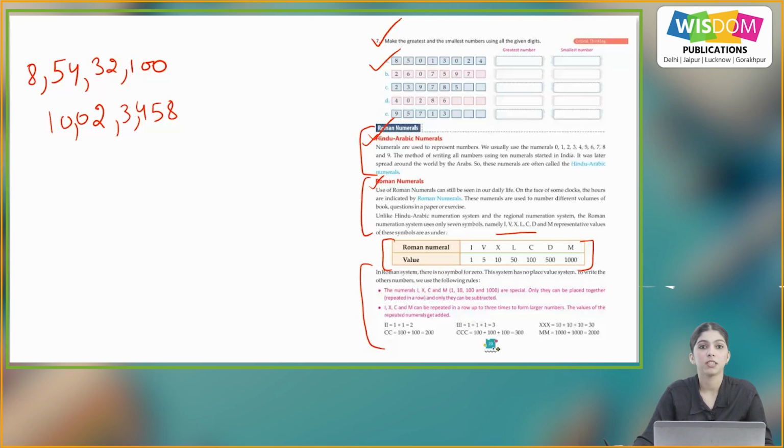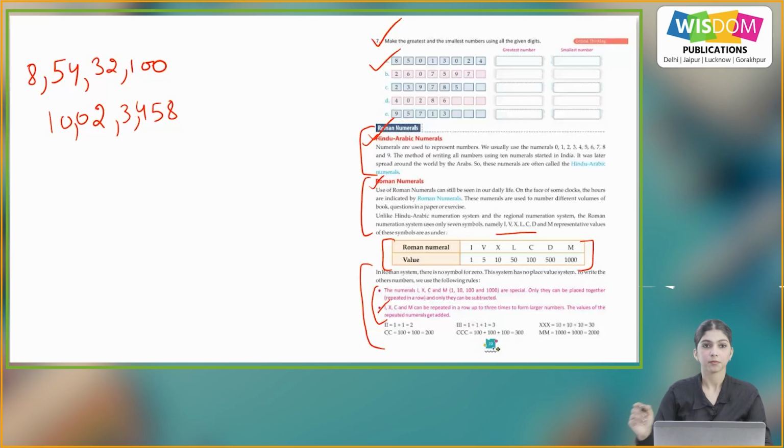In the Roman system, there is no symbol for 0. This system has no place value system. To write the other numbers, we use the following rules. So in Roman numerals, there is no symbol for 0 and there is no place value system. So the rules are: the numerals I, X, C and M, that is 1, 10, 100 and 1000, are special. Only they can be placed together, repeated in a row, and only they can be subtracted. So these are the numbers which can be placed together and only they can be subtracted.